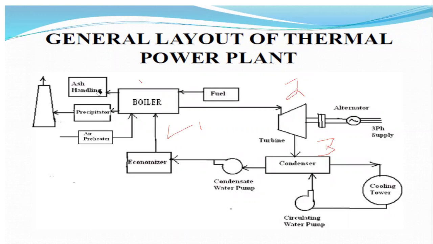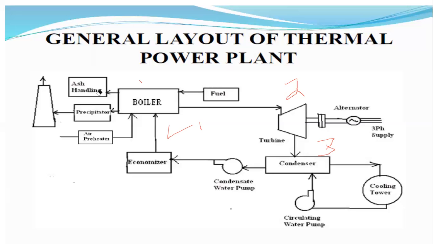This operation is called pulverization. The outputs of the boilers are the ash storage plant and also the ash handling plant. After completing the operations of the coal, some ash will be produced. That ash will be directly stored, and after that it will be handled. This is the inputs and the outputs of the boiler.